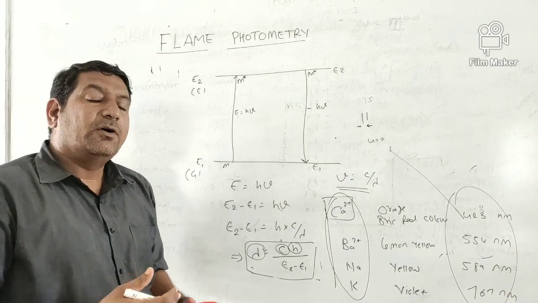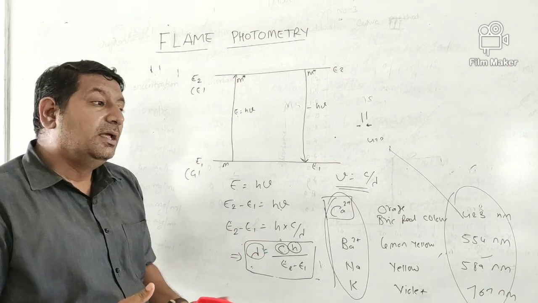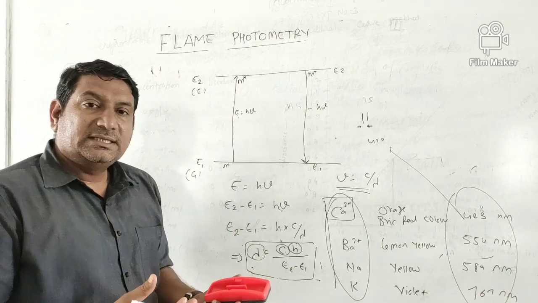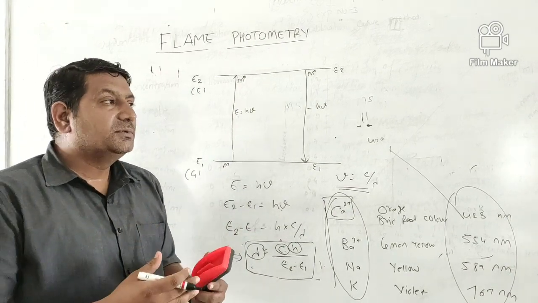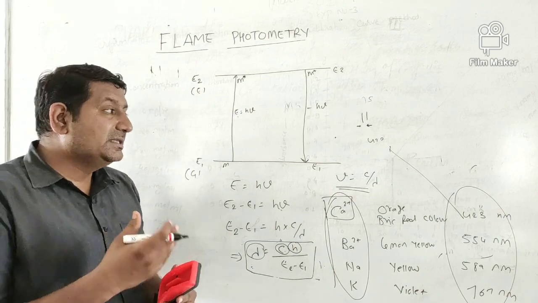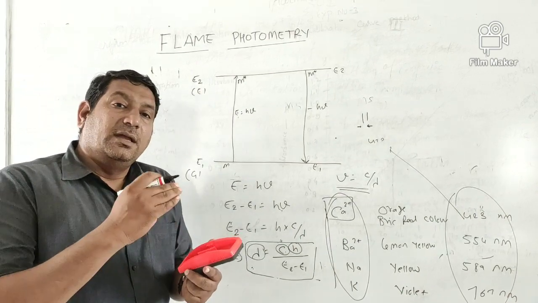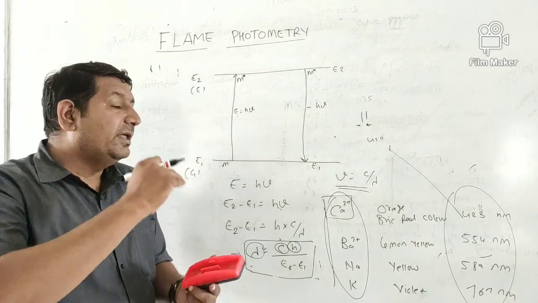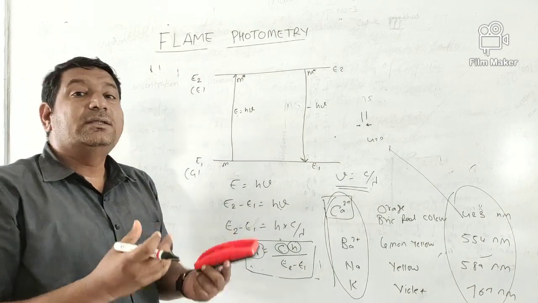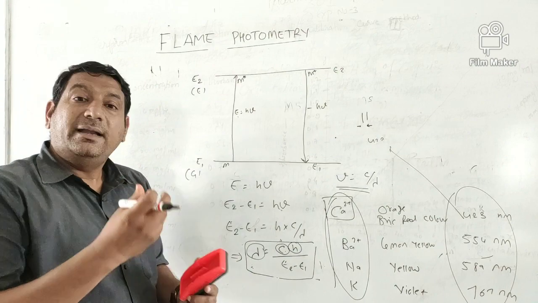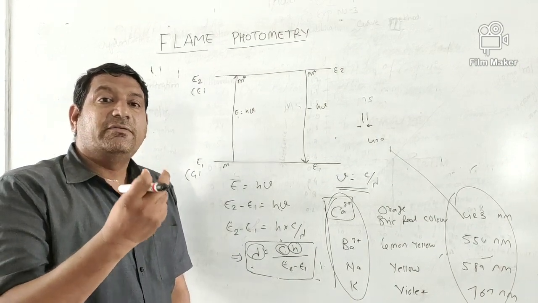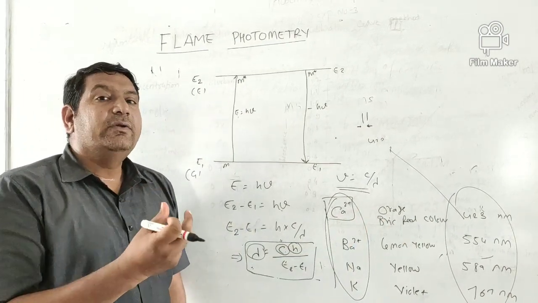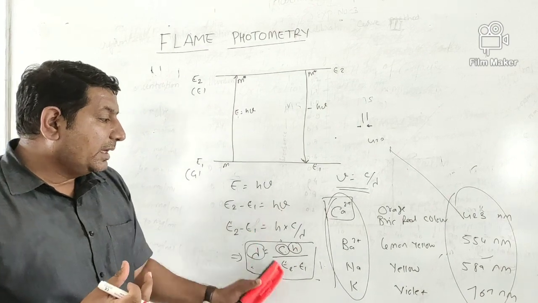When a substance is sprayed in the form of a solution, the heat produced by the flame evaporates the solution. The salt becomes solid. From the solid state, the atoms are further heated to get vaporized and come into the gaseous state. In the gaseous state, these atoms jump from the ground state to a higher energy state. When they return from the higher state to the lower state, they emit the absorbed energy as radiation, and that emitted radiation is the area of our interest in flame photometry. That radiation we determine by flame photometry, and that's how we can determine the concentration of sodium, calcium,